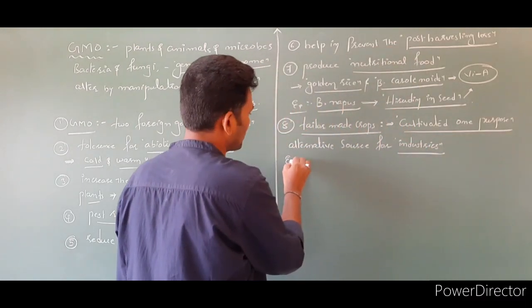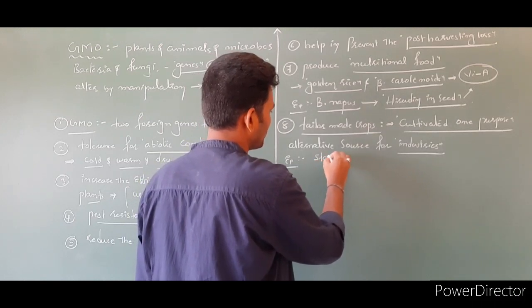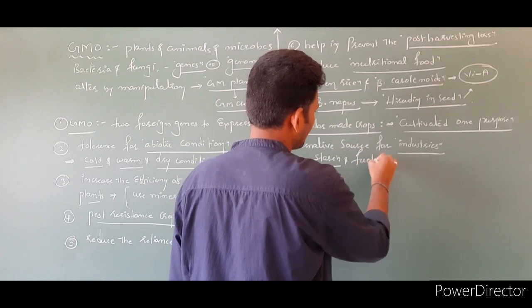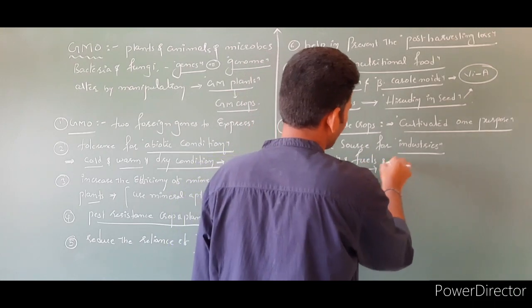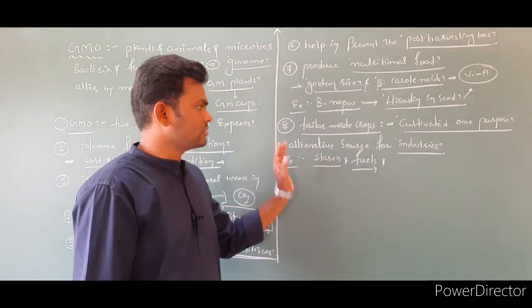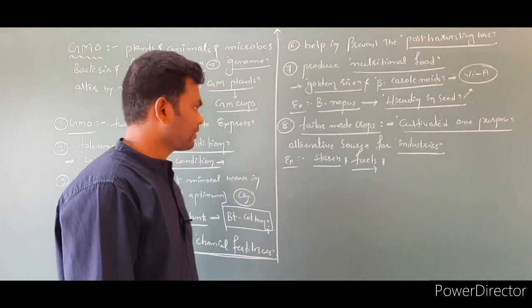So these crops are cultivated only for the purpose of starch as well as fuels. So this is actually a different use of genetically modified organisms.